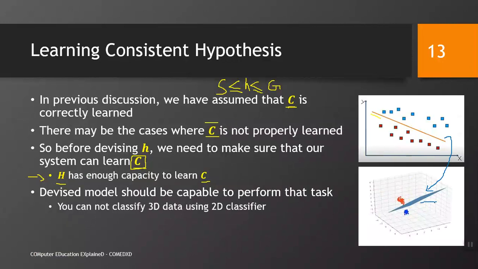This is another problem with our chosen data set and chosen hypothesis set. So, for the hypotheses that we are going to work with, we must be sure that they are capable of classifying, of working with our data. If the chosen hypothesis is not capable of working with our data, we would never be able to find the real solution, the right solution. A consistent hypothesis cannot be determined with the help of a wrongly chosen hypothesis set. So, try to understand this point. You cannot classify 3D data using a 2D classifier, and there may be other similar situations.